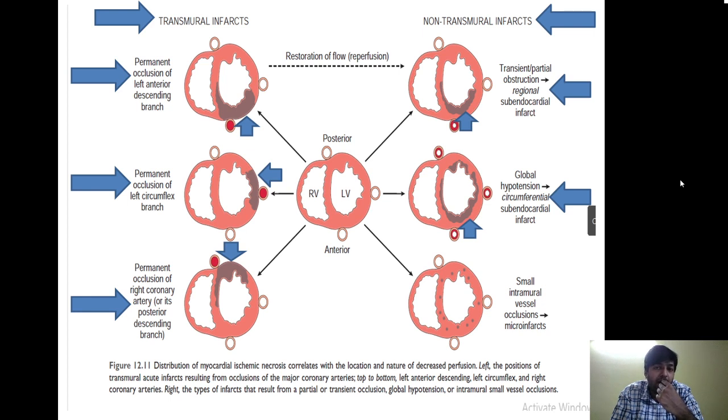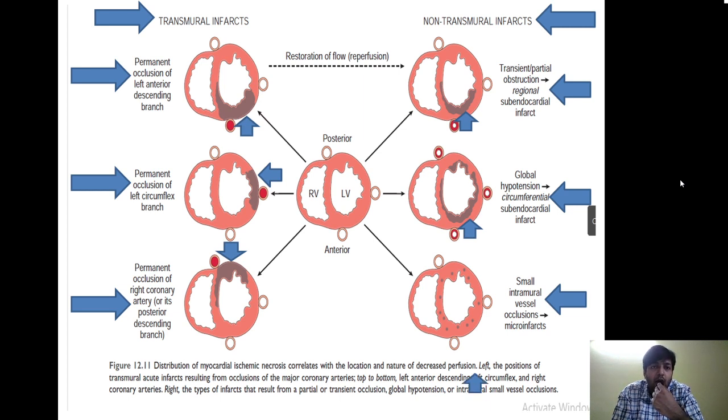So all the parts of the left ventricle, the whole of the interventricular septum, the inferior surface of the left ventricle is involved. Okay, and lastly, sometimes there are very minute microinfarcts because of small intramural microembolisms. So you can find very small microinfarcts across this myocardium. Okay, so this is how transmural and non-transmural infarcts occur.